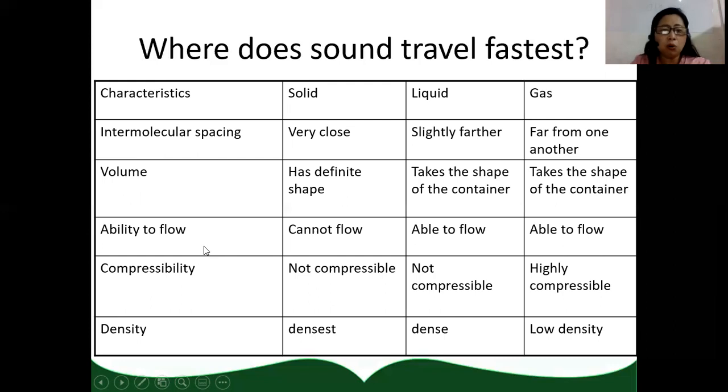Solid cannot flow, while liquid and gas can flow. Solid is not compressible, liquid is also not compressible, while gas is highly compressible. Solid is densest, followed by liquid, and last, gas. These characteristics allow sound to travel through them.